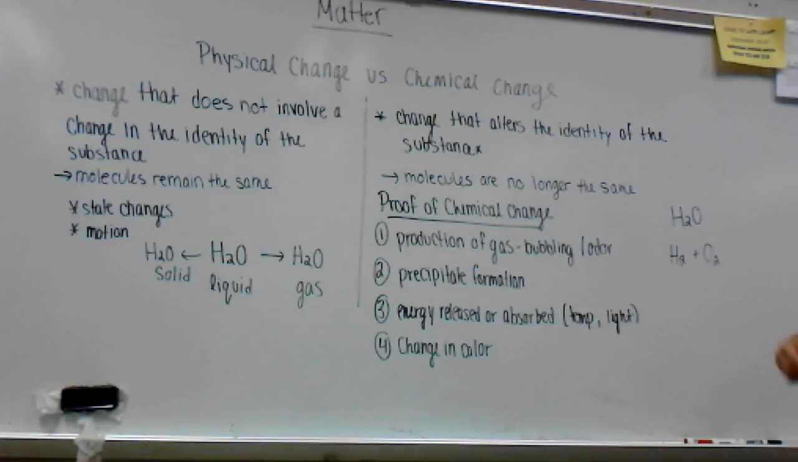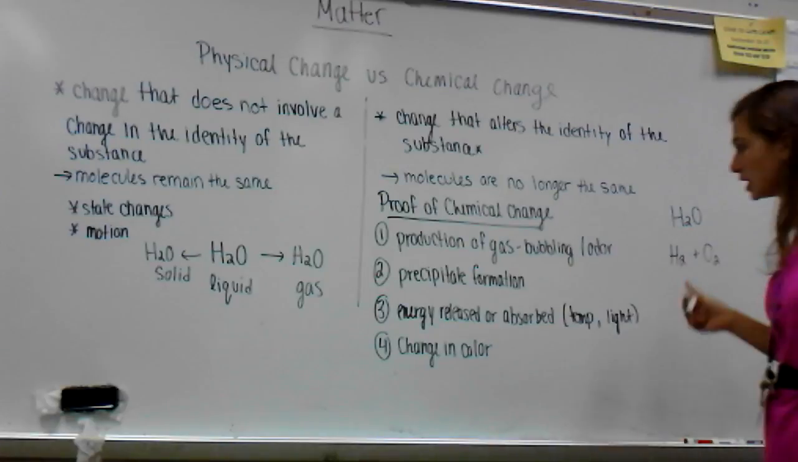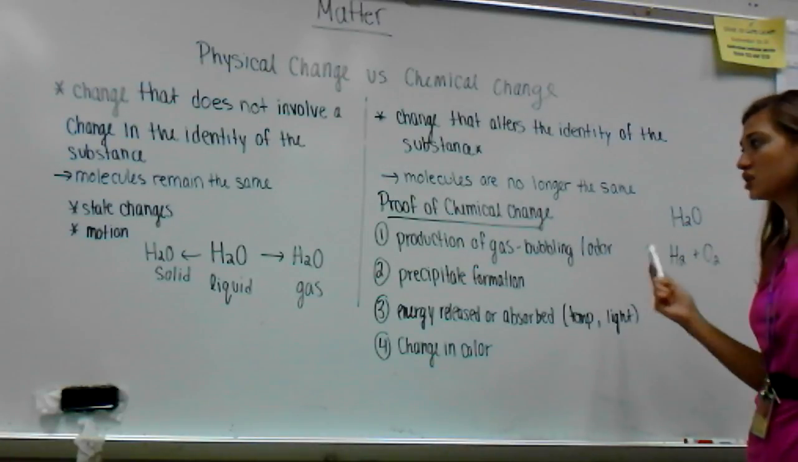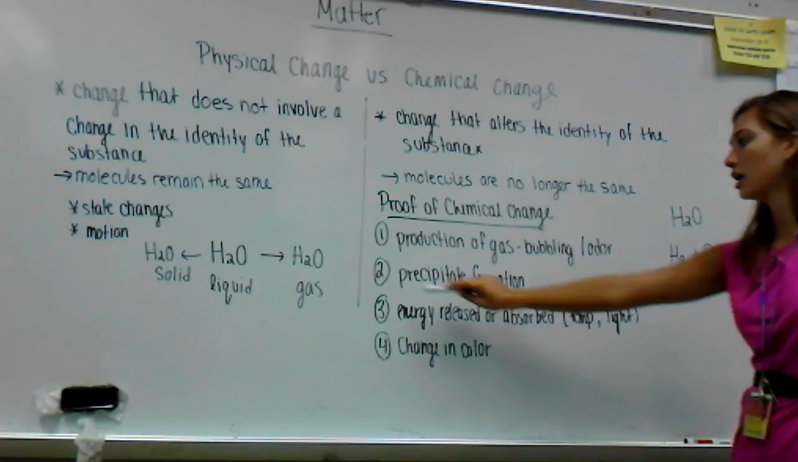Now, when we're talking about chemical changes, there can be different proofs in order to prove that we have a chemical change. The first one is production of a gas. If you see gas, so you can usually see gas when something is bubbling, or if you smell a different odor, that is going to be an indication that a chemical change occurred.